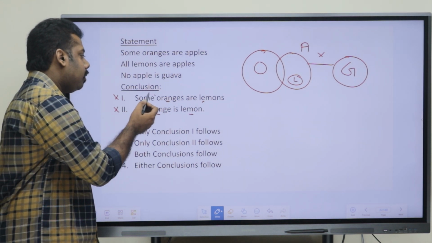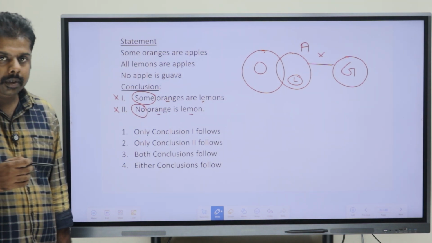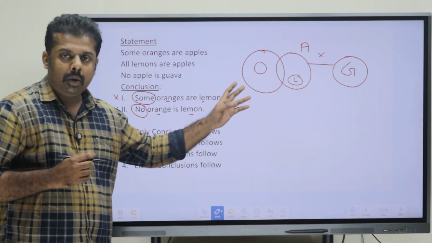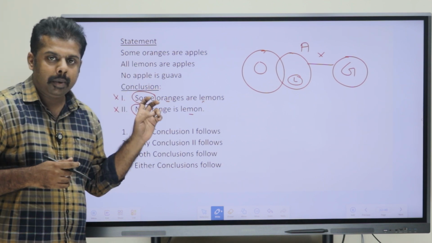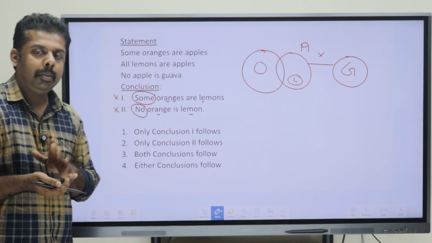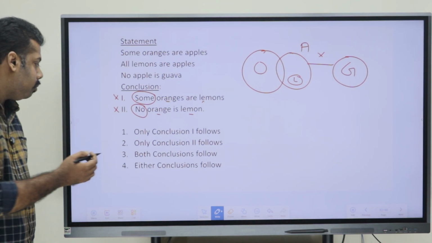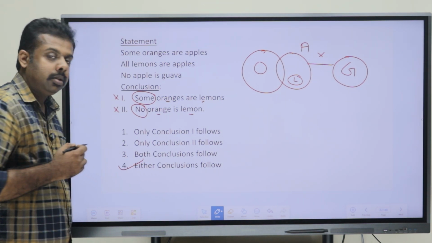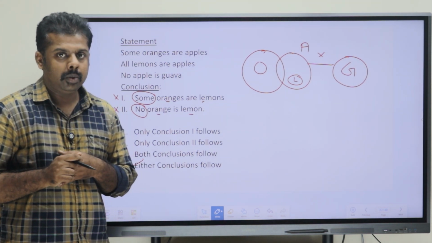One conclusion started with some and the other started with no, and both were wrong individually, as we have seen. And this is also a complementary pair. Some and no is also a complementary pair. So every condition is satisfied. So we can mark our answer as option 4, that is, either conclusion follows, okay.